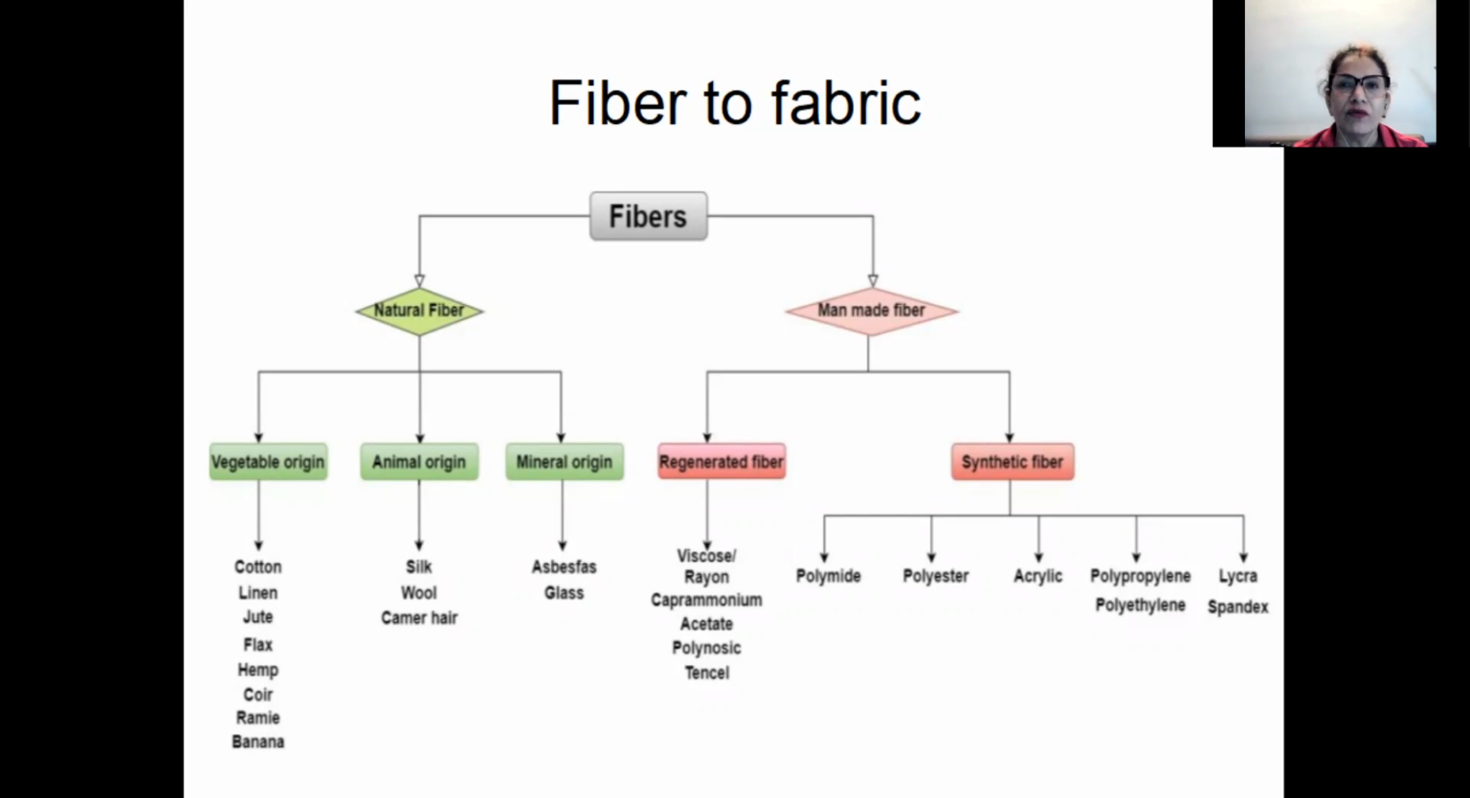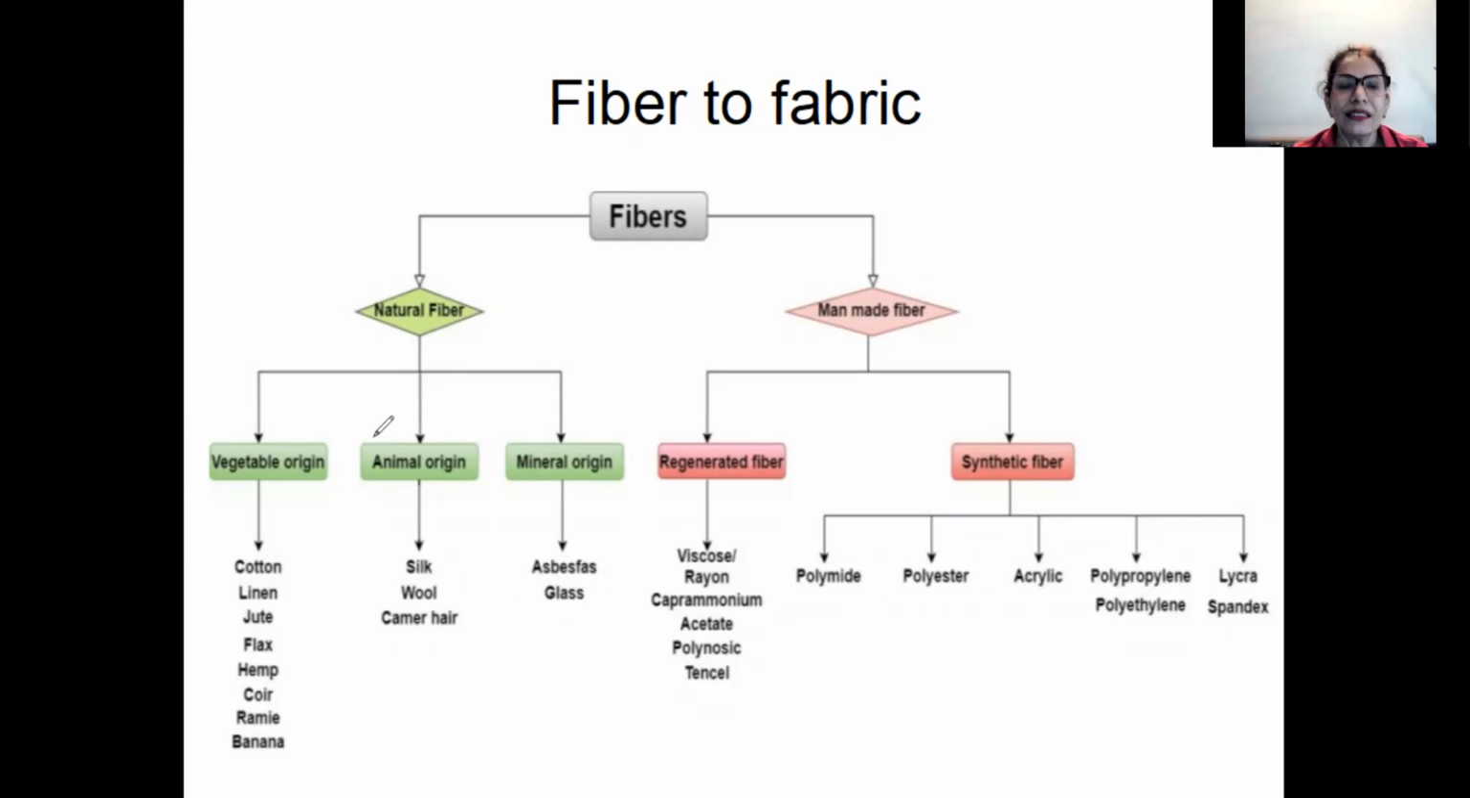Now, you'll be wondering, why again fiber to fabric? We have already done this in grade 6. Yes, in grade 6, you have done this, but you have done all about the natural fibers, that is fibers which we get from the plants. What are the fibers we get from the plants? The fibers are cotton and jute. Yes, we get cotton and jute from the plants.